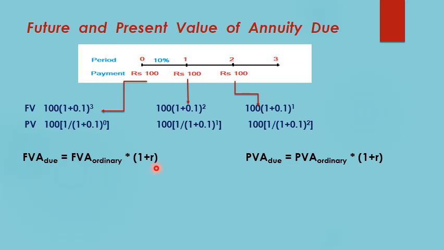So what we are doing here is using the formula of future value of ordinary annuity and just multiplying it by a factor of 1 plus r. And same is the case for calculating present value of annuity due. We are just multiplying the factor 1 plus r to present value of ordinary annuity, and in this way we can calculate the future value or present value of annuity due.